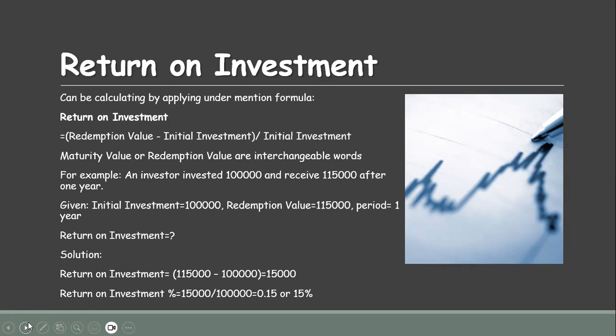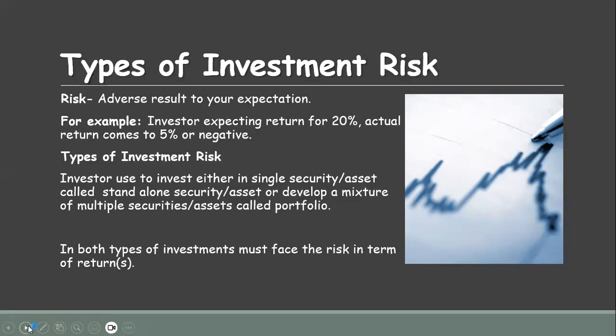For example, an investor invested 100,000 and received 115,000 after 1 year. Here we have initial investment that is 100,000, redemption value 115,000, period is 1 year. Return on investment comes to 115,000 minus 100,000, that is equal to 15,000, and in terms of percentage, 15,000 divided by initial investment, that is 100,000, the answer comes to 15%.